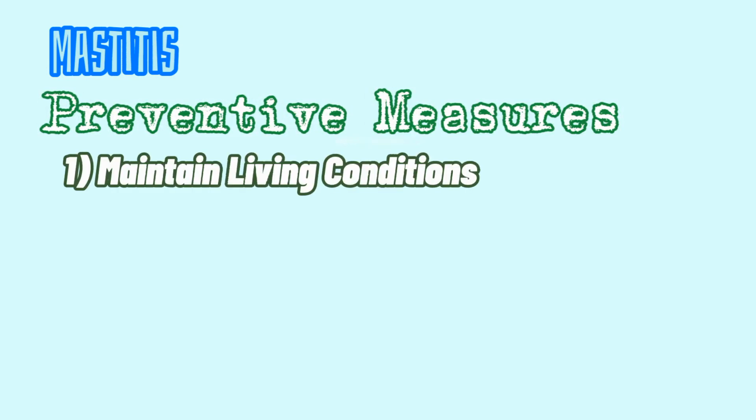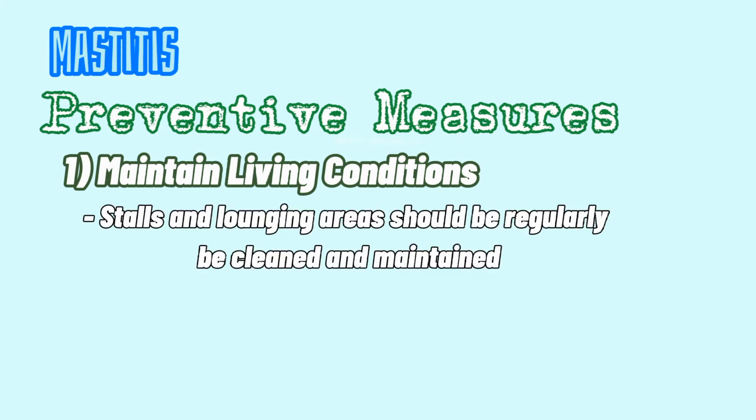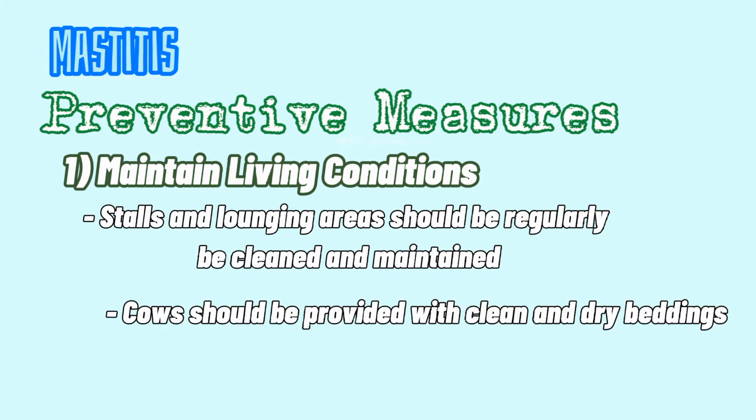There are numerous ways to prevent mastitis. First is maintaining living conditions. Stalls and lounging areas should regularly be cleaned and maintained. It is crucial to have a clean, dry, and comfortable living area. Cows should be provided with clean and dry bedding since having dirty bedding makes the cow more susceptible to developing mastitis.